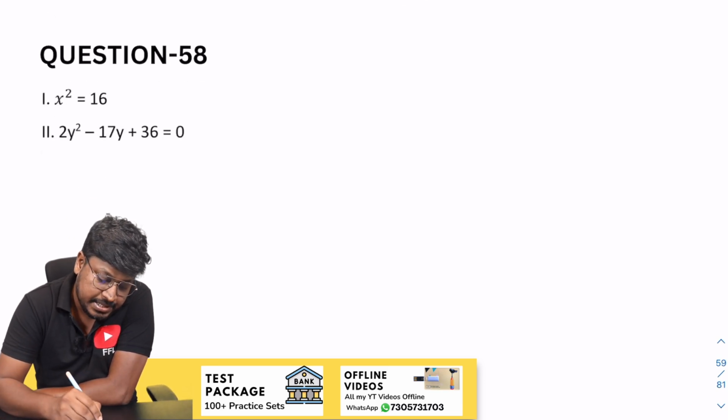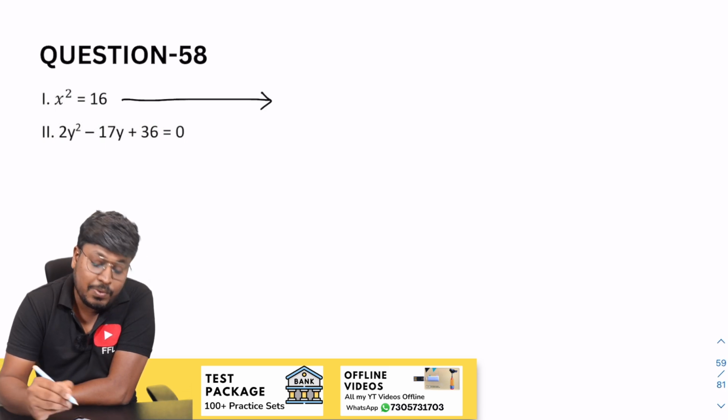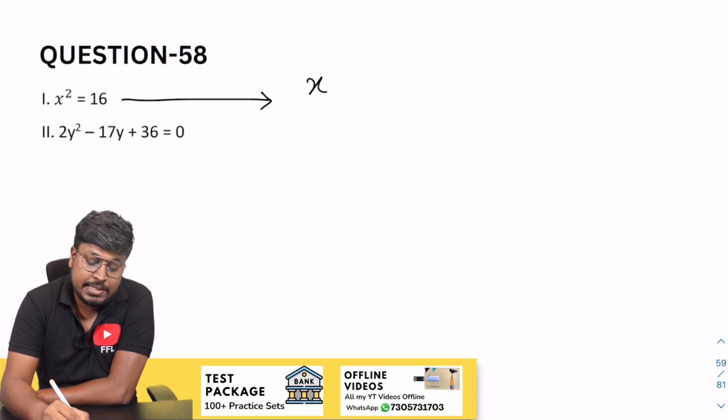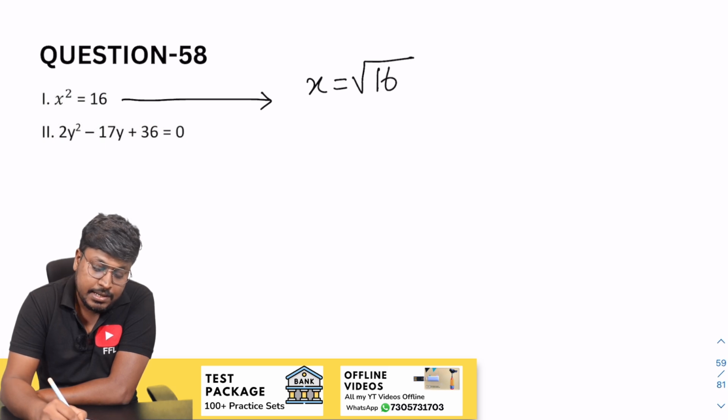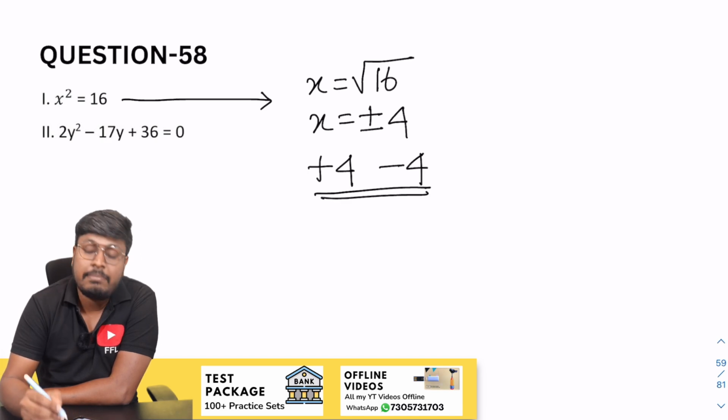So 58th question, again x square is equal to 16. So x is equal to square root of 16. So x is equal to plus or minus 4. So the first factor will be plus 4 and the second factor will be minus 4, right?